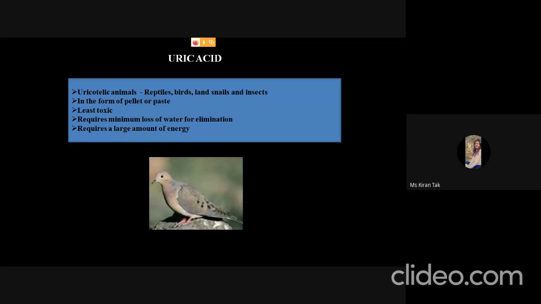But the conversion of ammonia into uric acid requires a very large amount of energy, but the conservation of water is very necessary here, so ammonia is converted into uric acid.